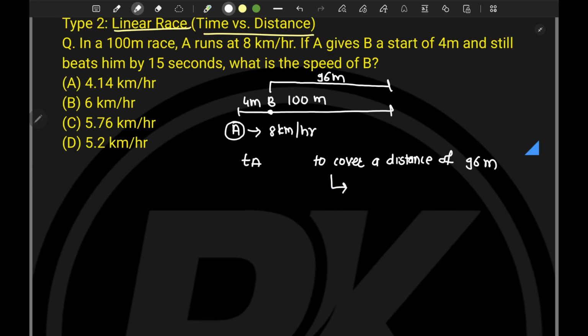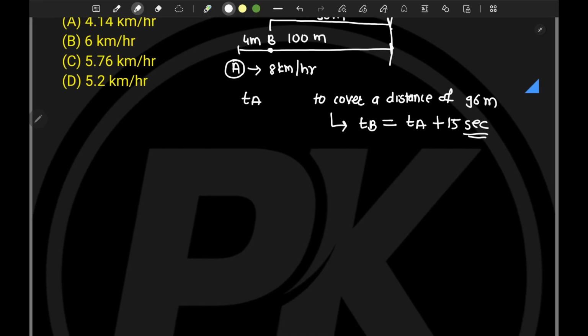It is taking 15 seconds more to reach the finish line, and hence time taken by B will be equals to time taken by A plus 15 second, right? So this is clear. Now tell me, what is distance covered by B? It's 96 meter. What is distance covered by A? It is 100 meter. Now we have this equation, let's say equation number 1.